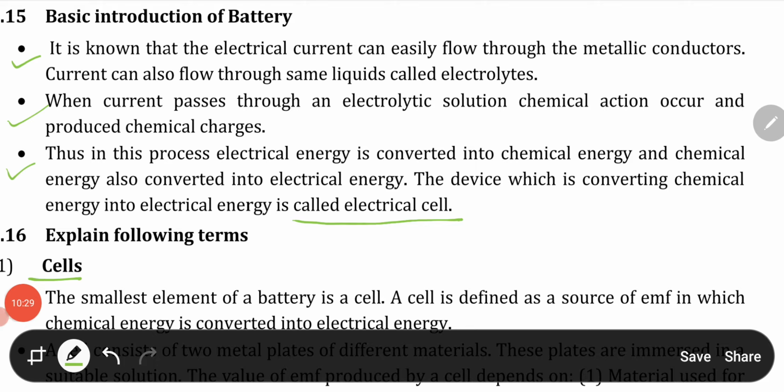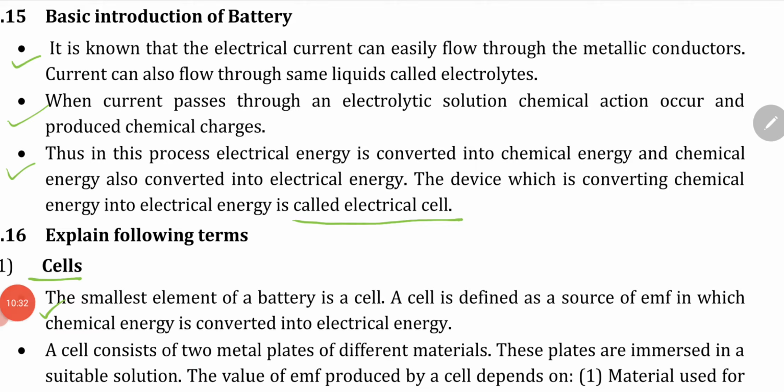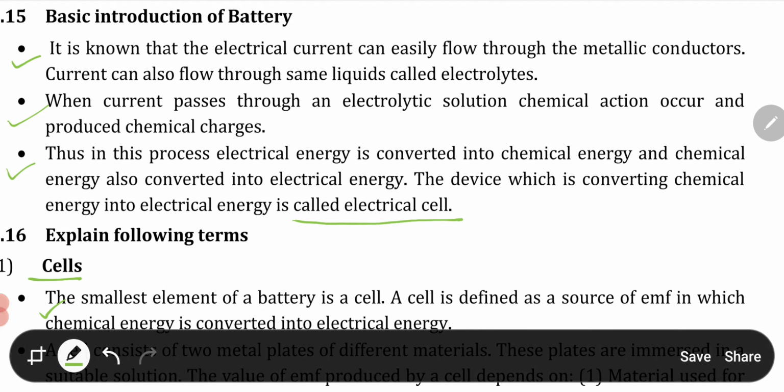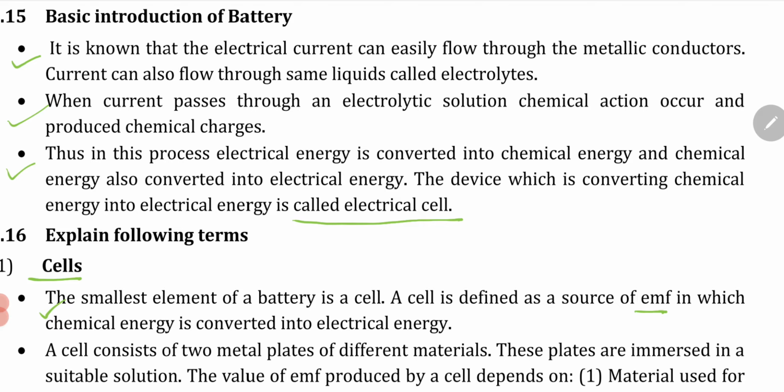The first point we will discuss is that the smallest element of a battery is a cell, and a cell is defined as a source of EMF, that is the electromotive force, in which chemical energy is converted into electrical energy. Okay, so the cell is the device where chemical energy is converted into electrical energy.